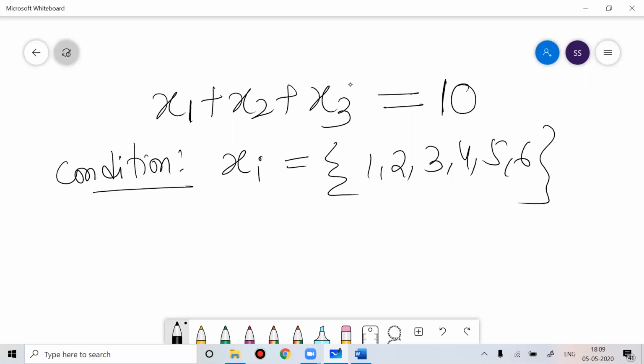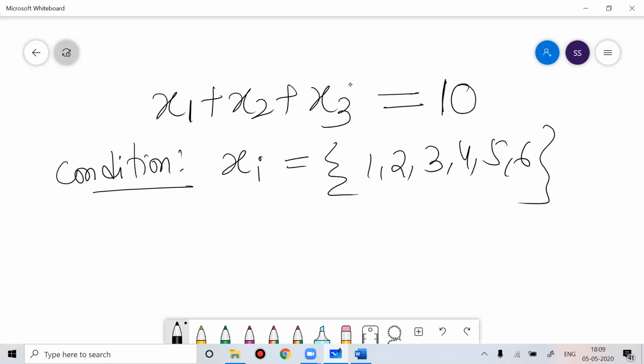When you talk about dice, you need to think about the values you can sustain here. So what values can you sustain here? You have to think about those cases where you should get the sum equal to 10.